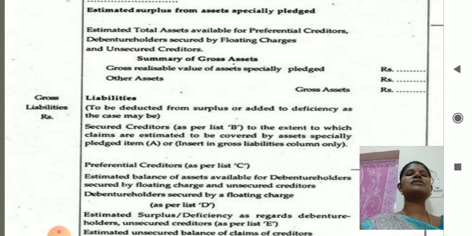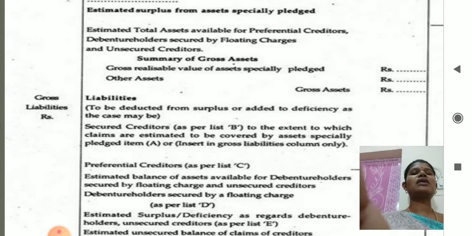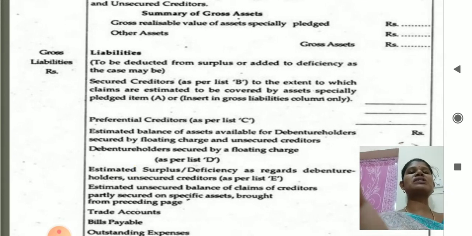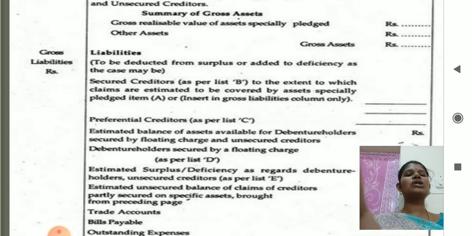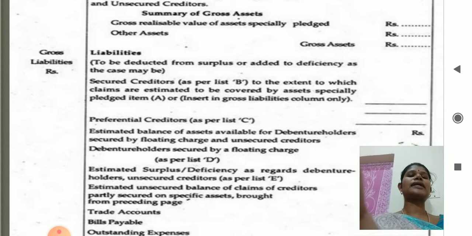In the gross liabilities, first you have to show assets specifically pledged as per list B, and next you have to show preferential creditors as per list C. After deducting the preferential creditors, the value available is the estimated balance of assets available for debenture holders secured by floating charges and unsecured creditors.